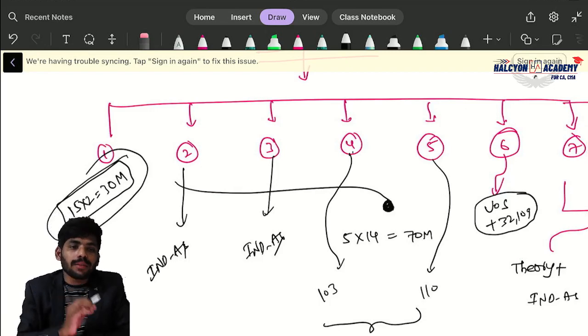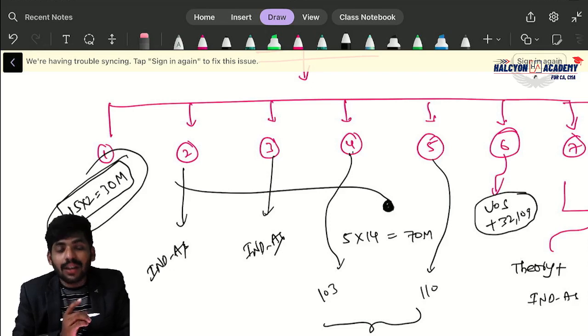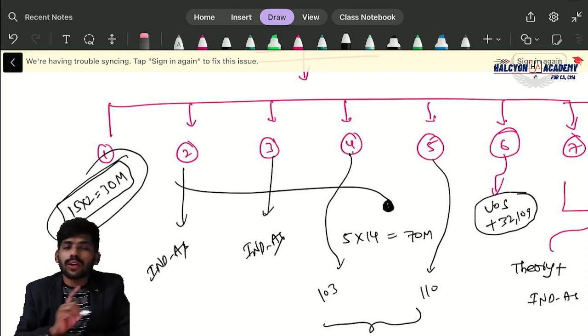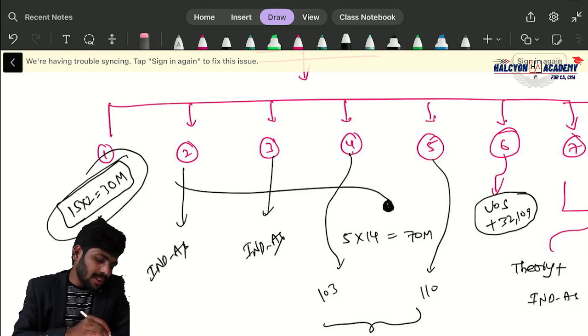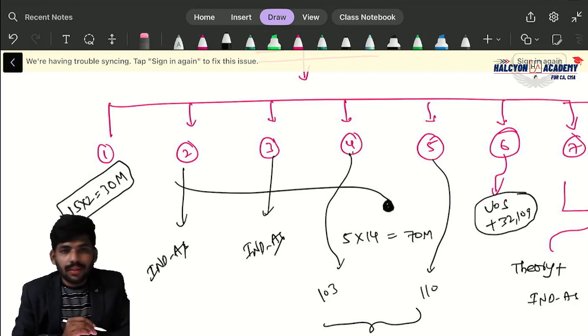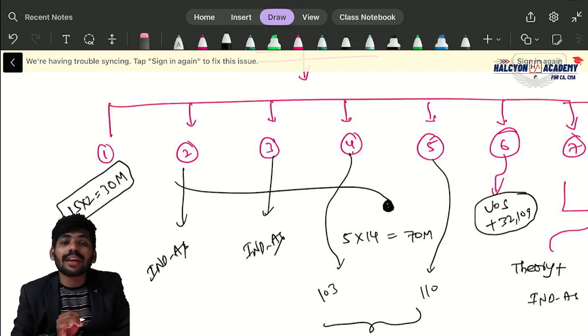Unlike the old syllabus, where you had to write a reason along with the option, in the new syllabus there is no need to write any reason. Just mark the MCQ option either A, B, C or D. That's it. How many marks? 30 marks. It's not a simple thing, sir. Last time, almost 28 marks students could easily get.